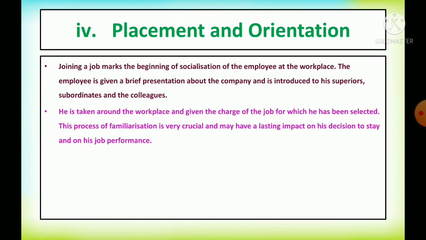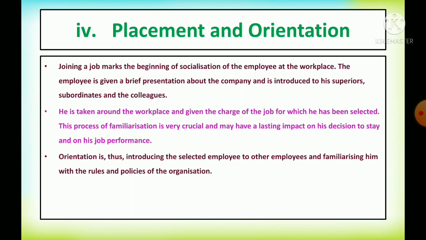This process of familiarization is very crucial and may have a lasting impact on his decision to stay and on his job performance. Familiarizing the person with each and every function, department and human being in the organization will make the selected person stay in the organization for a long period, as well as increase his job performance. Increased job performance arises when the person is satisfied in his position.